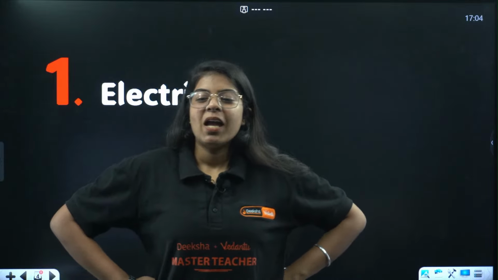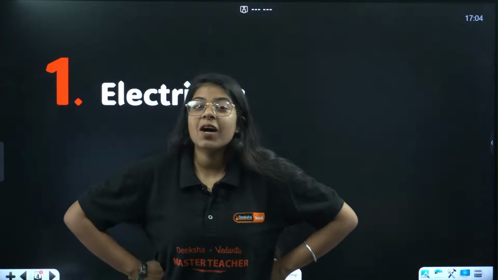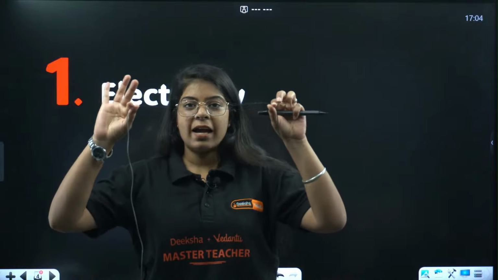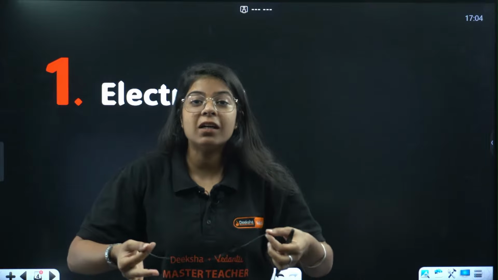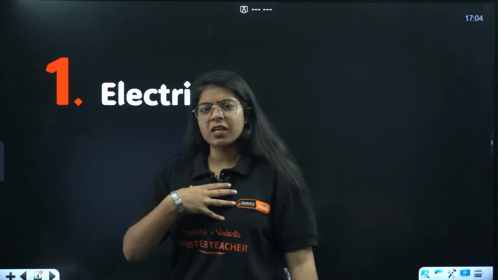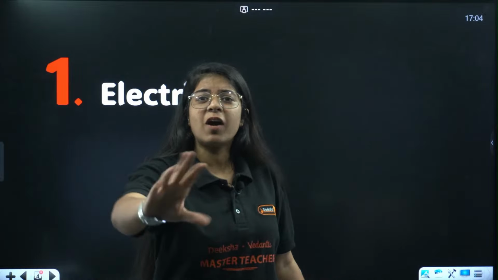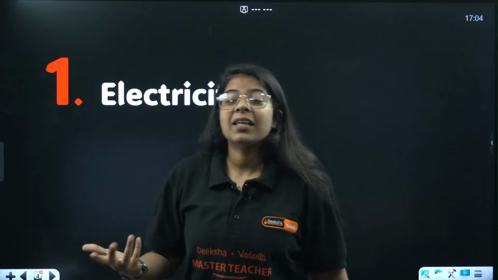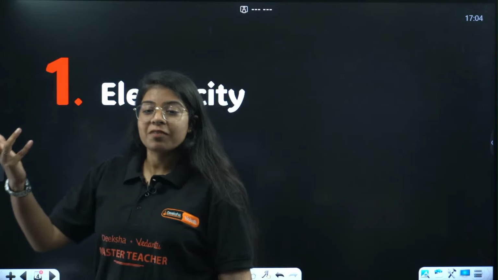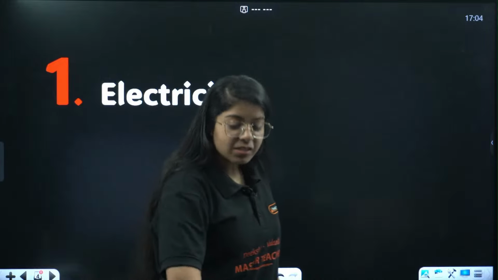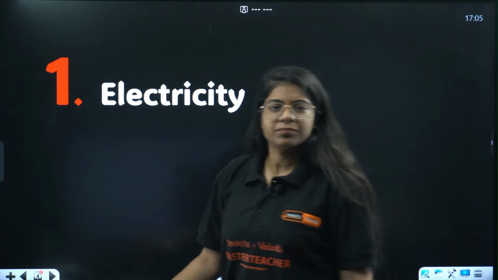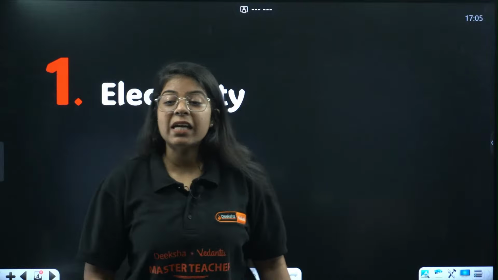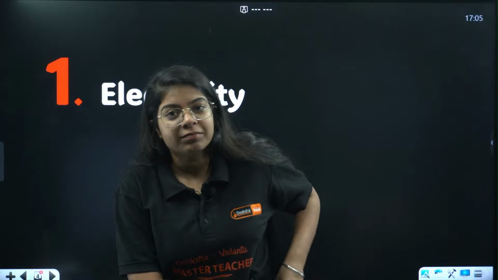Okay. Let us start the first chapter, that is electricity. Now I have this wire, right? This wire is of my mic, correct? But how am I speaking from here and you can hear it while sitting 2000 kilometers away from me, or maybe 2 kilometers away from me? That is because of electricity. Why? Because this wire is passing some kind of signal. So we have to study how does this actually happen.